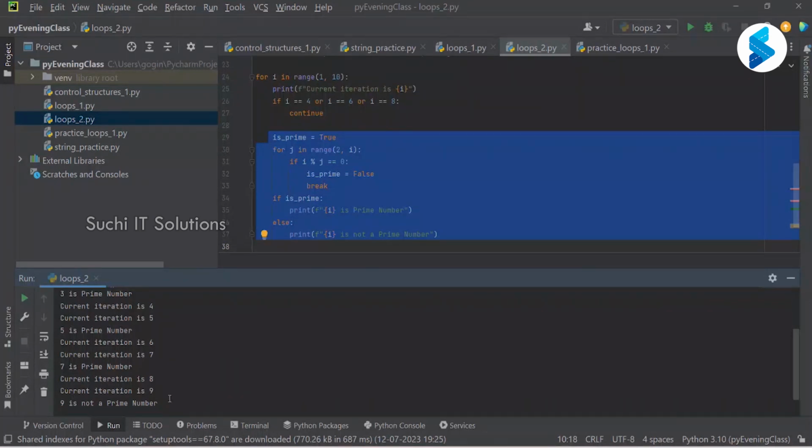Do you understand the difference between break and continue? Break terminates the loop. It is not like skipping or anything. It has terminated the loop, exiting the loop. That's it, end of story. Whereas continue skips the current iteration.